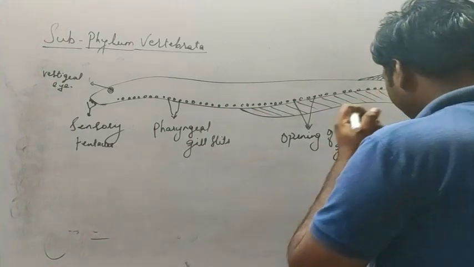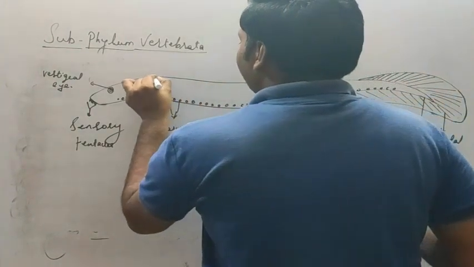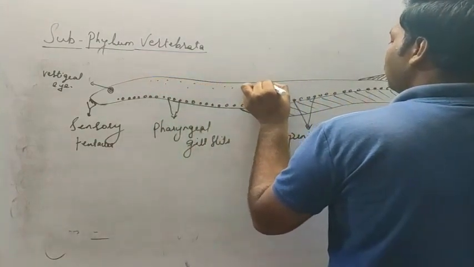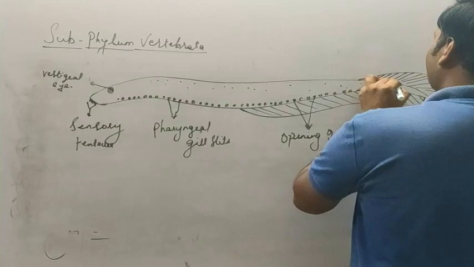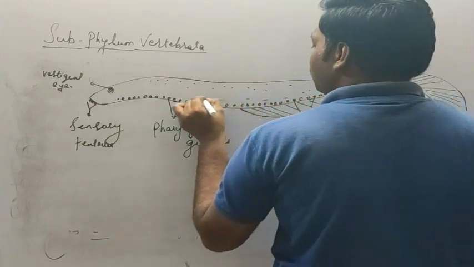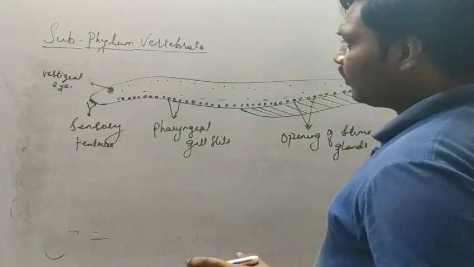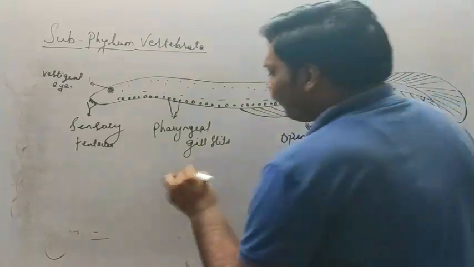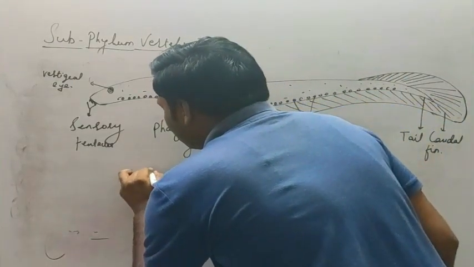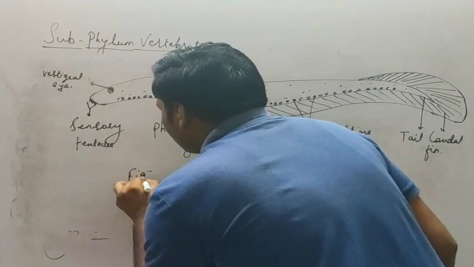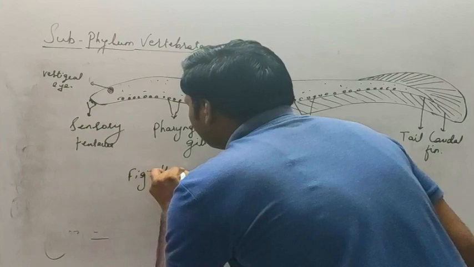Okay, and you can put certain dots onto it. Okay, so in this way we can see the example of the hagfish. You can write here example or the figure hagfish.